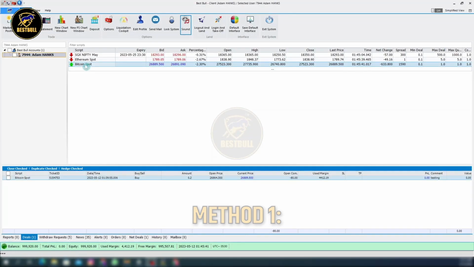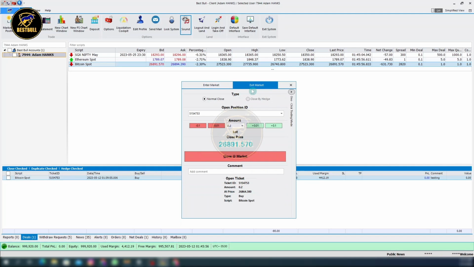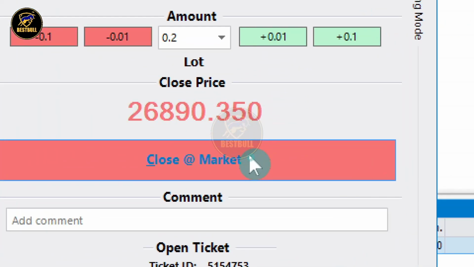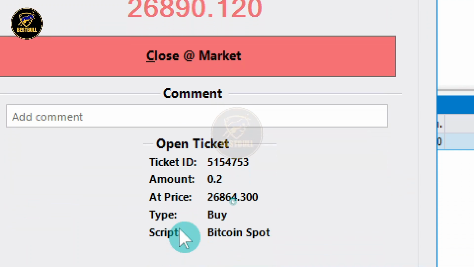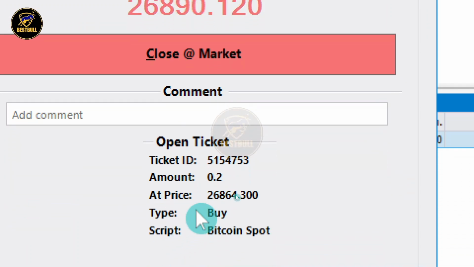Method 1. Double-click on the script you want to close. A window will open, displaying various details such as the open position ID, amount, closing rate of the trade, and an option to close at market. Below that, you will find a comment box where you can leave a comment. Lastly, there's an open ticket section providing comprehensive information like ticket ID, amount, ad price, type, and script.